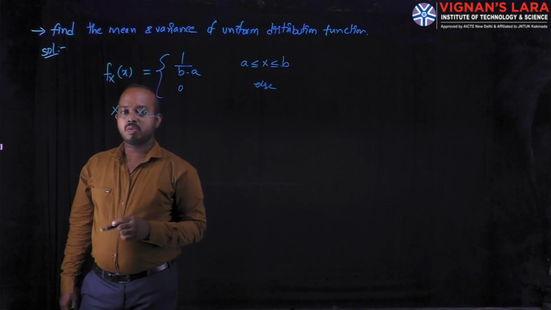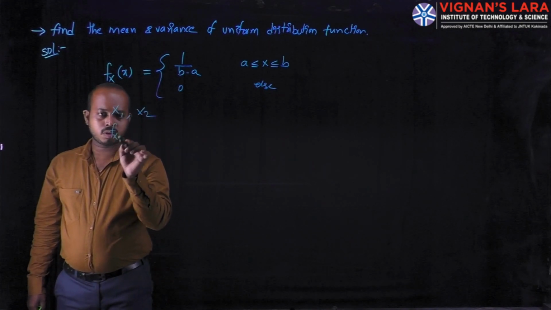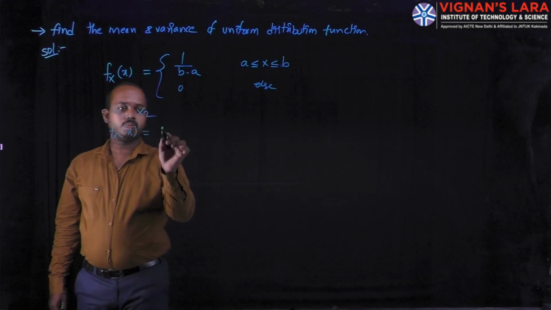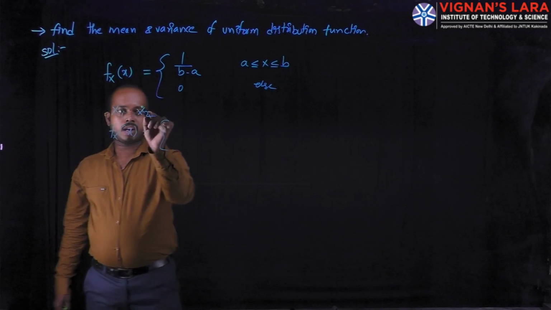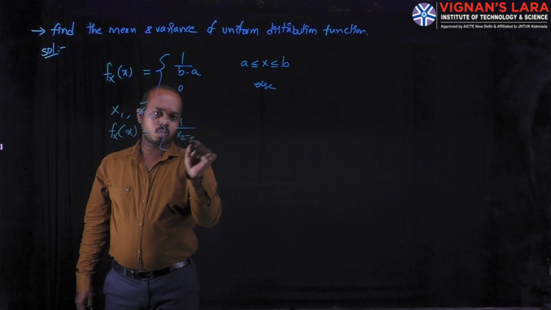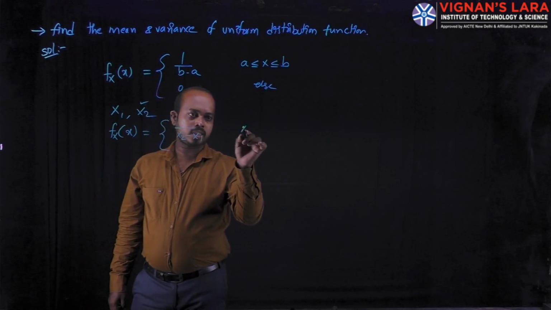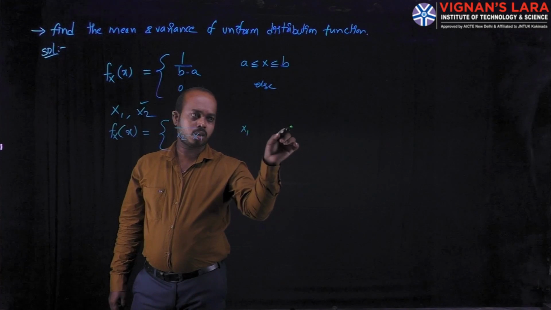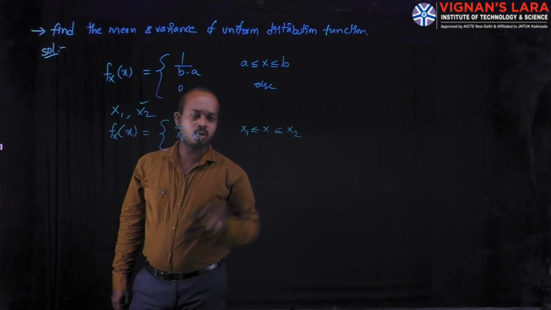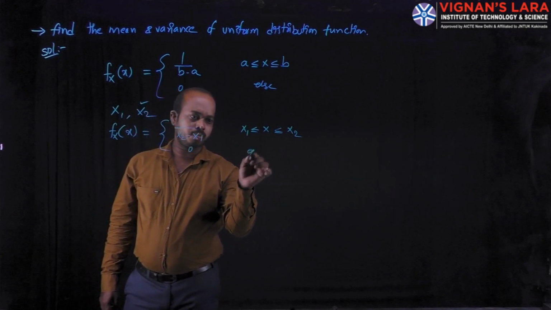For these values, the uniform density function is f_X(x) equal to 1 divided by x2 minus x1, where x varies as x1 is less than or equal to x is less than or equal to x2. For the remaining values, the quantity is 0.